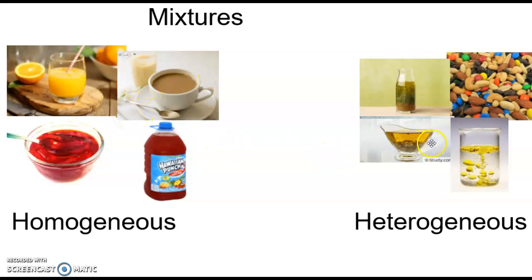If you look over at the heterogeneous mixtures, what you'll notice is different is you can see all of the different things it's made of. So trail mix is made up of all sorts of things, cashews, M&Ms, and raisins, and you can see all of those components distinctly. Down in the bottom right, if you mix oil and water, the oil and the water don't mix evenly, so you can actually see where the oil is and where the water is, which makes it heterogeneous. So same thing with salad dressing right there if you let it sit out too long.